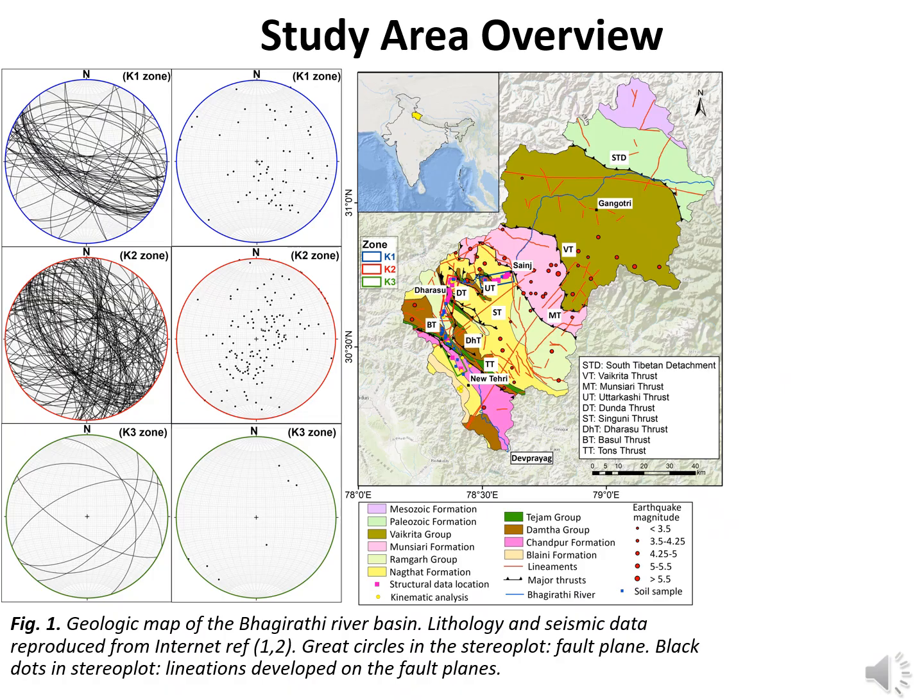This slide presents the geological map of the Bhagirathi River basin. It highlights lithological complexity and fault orientations derived from published seismic and tectonic datasets. The stereonets show, through field and analytical data, fault planes and associated lineations used to infer past stress regimes, setting the structural context for our analyses.